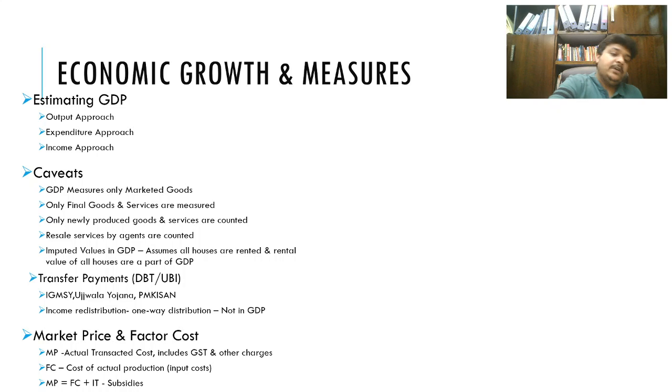Like I said, I have already explained market price and factor cost. Market price is the actual transacted cost. This includes GST and other charges by the government. Factor cost is the input cost, like I said before. Again, for market price and factor cost, there is this equation which is pretty important. Market price is equal to factor cost plus indirect tax minus subsidies. That gives you your market price.